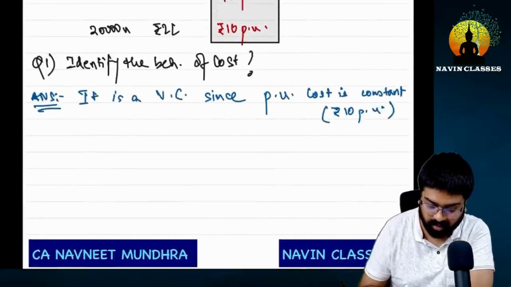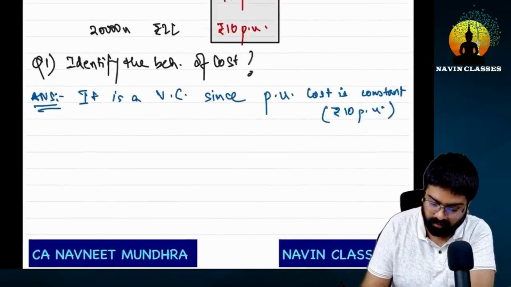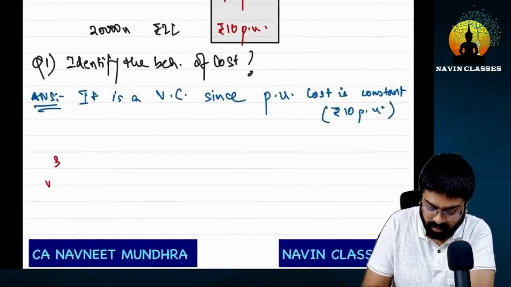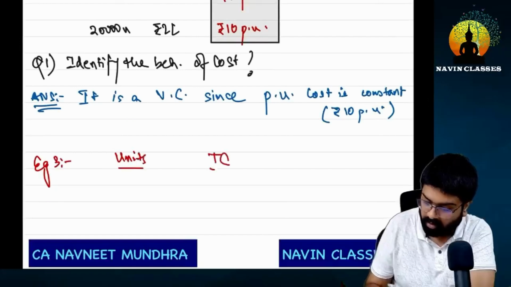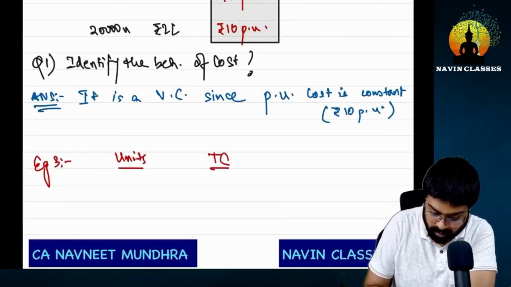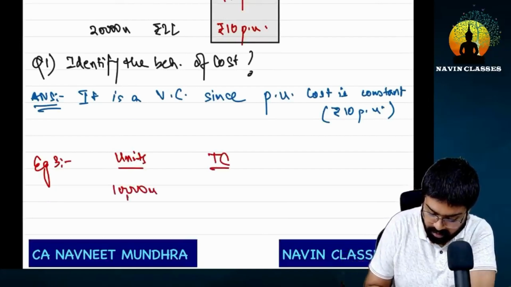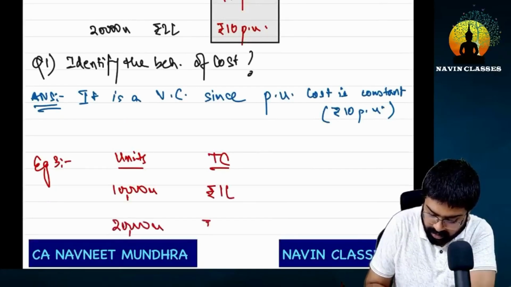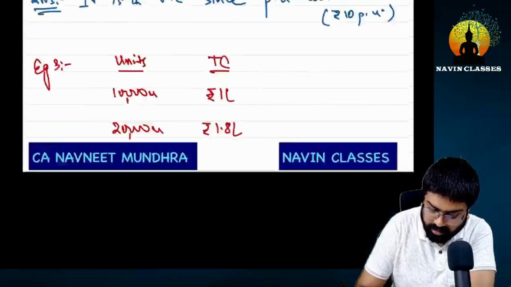You have to tell me which cost this is, okay? Units and total cost: on 10,000 units, 1 lakh rupees. On 20,000 units, it is 1,80,000 rupees.